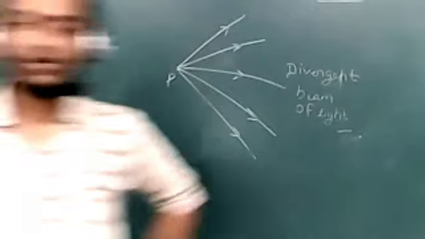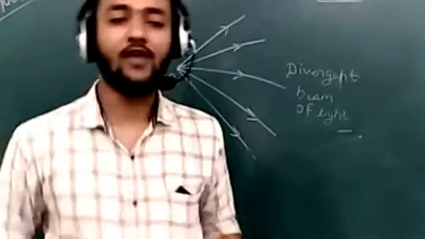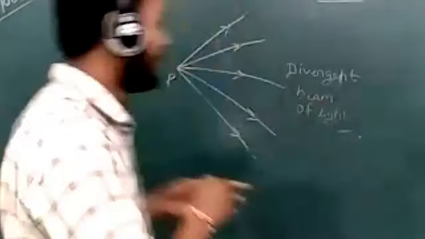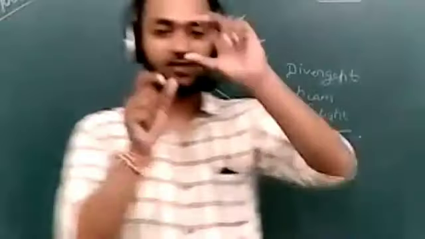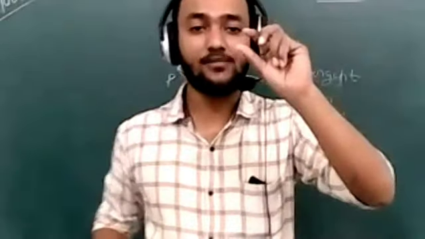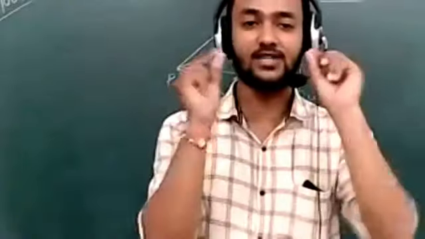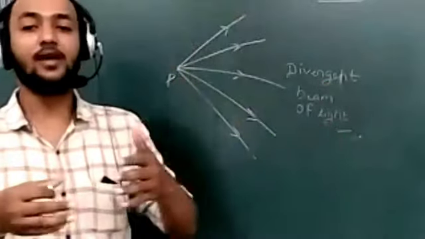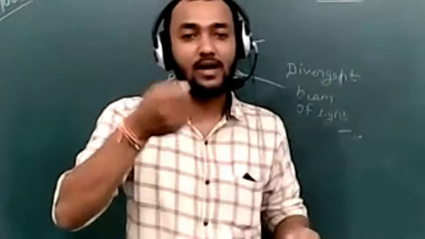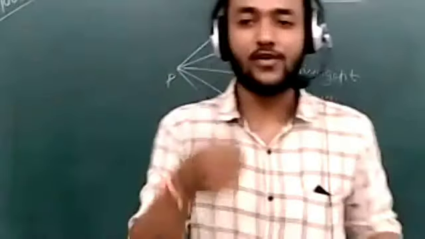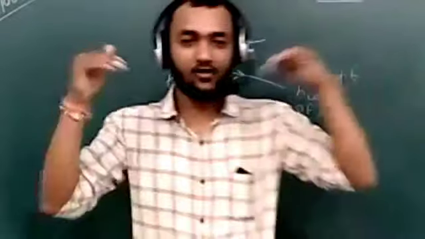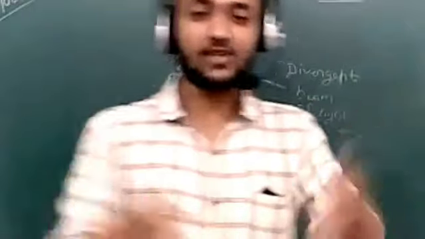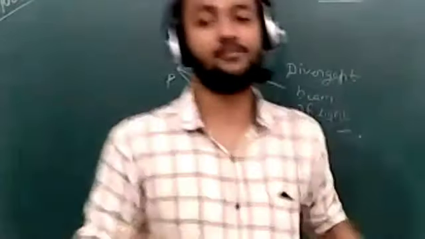In your geometry box, you have seen the magnifying glass. What does the magnifying glass do? It is thick at the center and thin at the edges. It converges or collects the sun rays at a single point. So if we put a magnifying glass for a few moments or few minutes, what happens? The sun rays will collect through the magnifying glass, and it will cause a burn on the surface where the sun rays converge to fall.